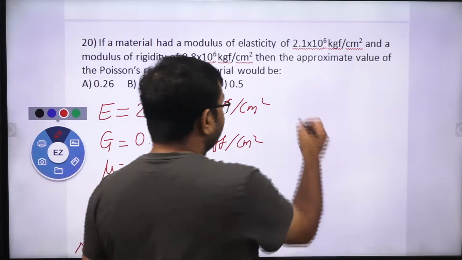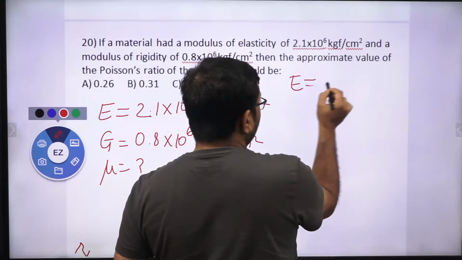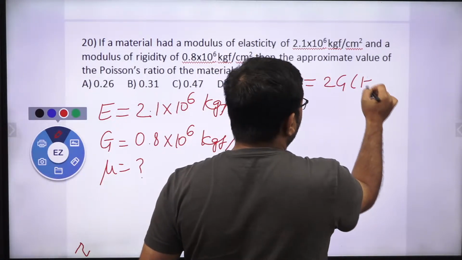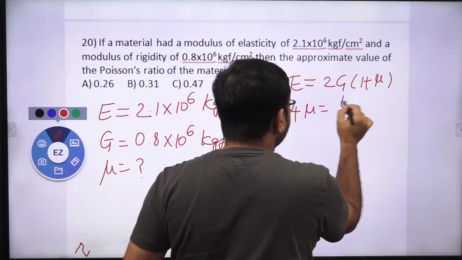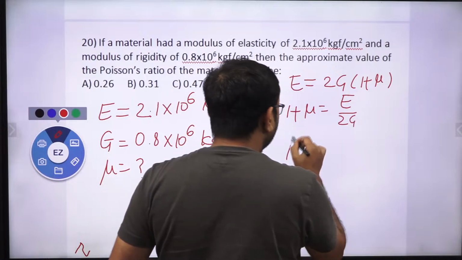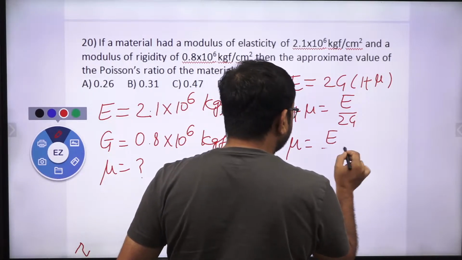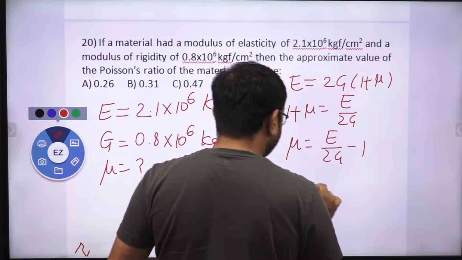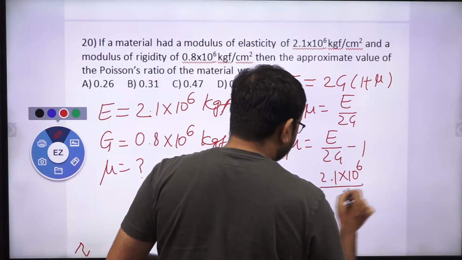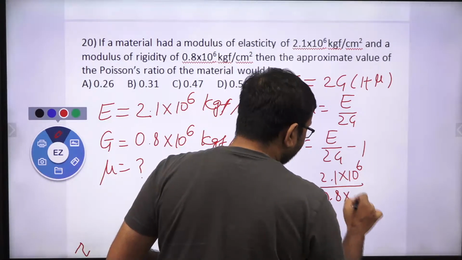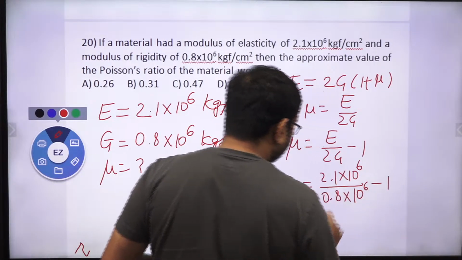As we know that this relation E is equal to 2G into (1 plus mu), yes or no? So can I write 1 plus mu is equal to E over 2G? So mu is nothing but E by 2G minus 1, yes or no? And E is given, that is 2.1 into 10 to the power 6 divided by 0.8 into 10 to the power 6, minus 1, yes or no?